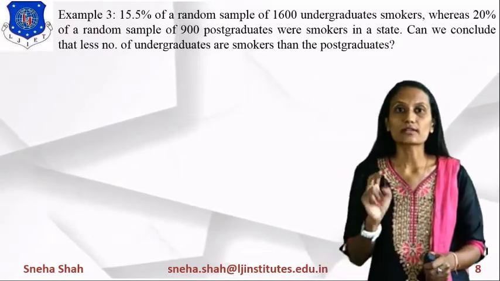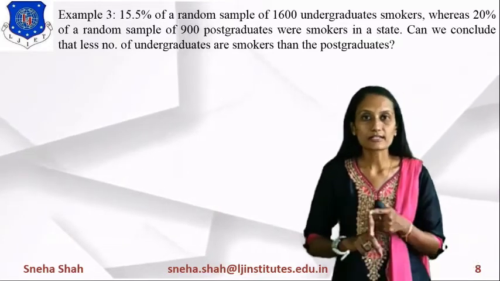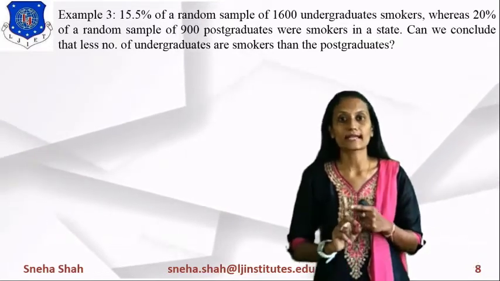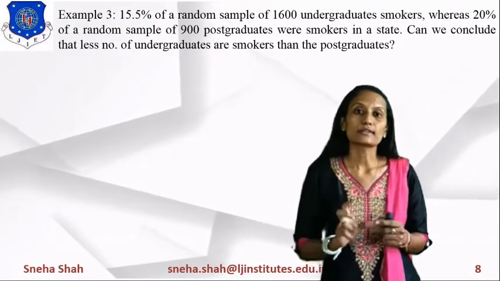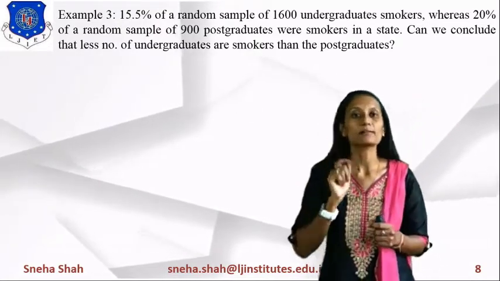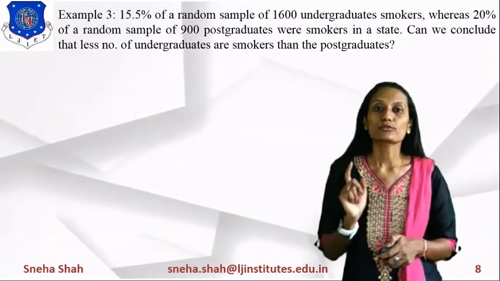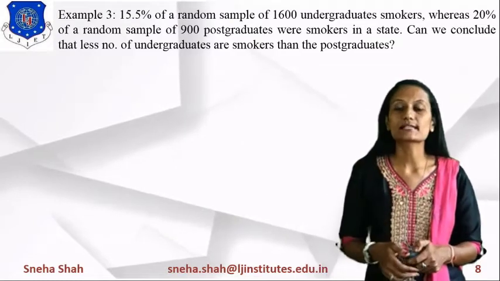So in this, two types of smokers are given to you. The first one is undergraduate and the second one is postgraduate. So there are two types of proportions. So we have to solve this example by using the difference of proportion method. So in this example, which data is given to you?